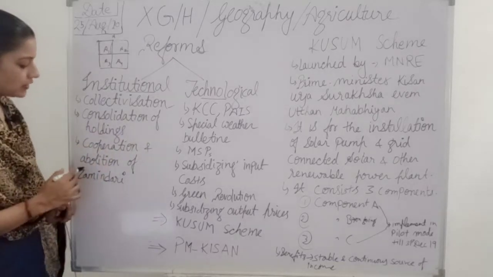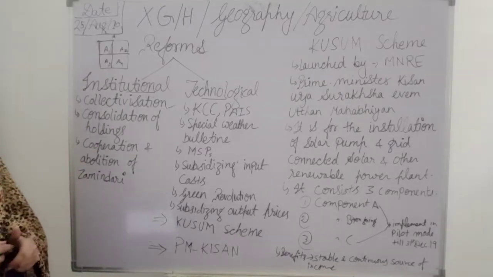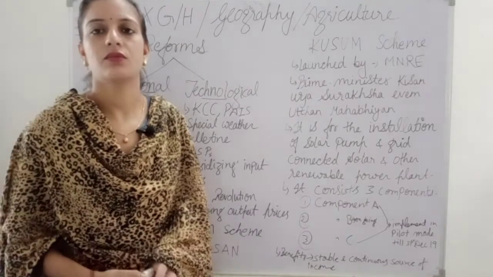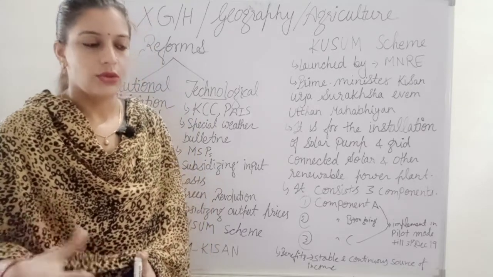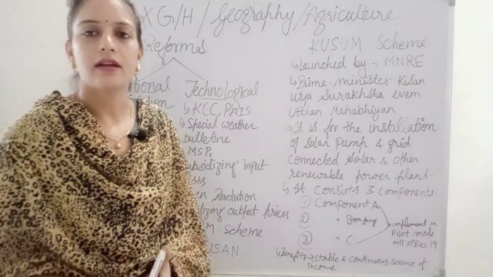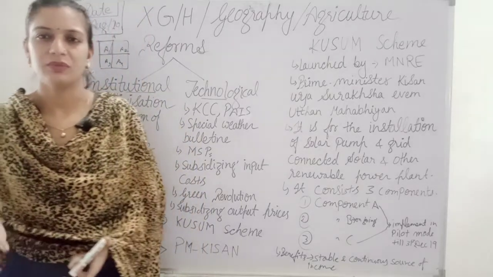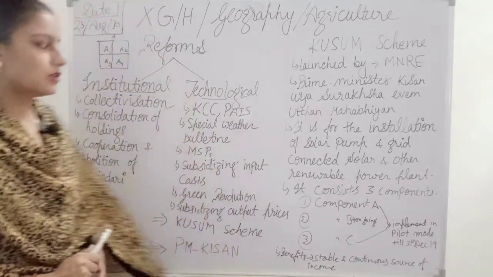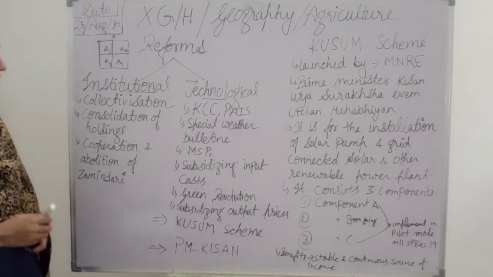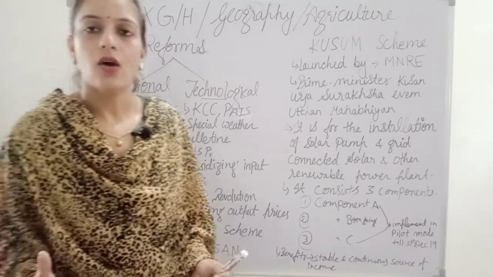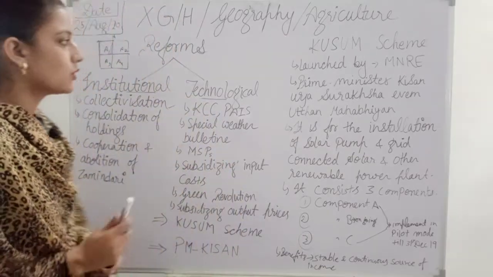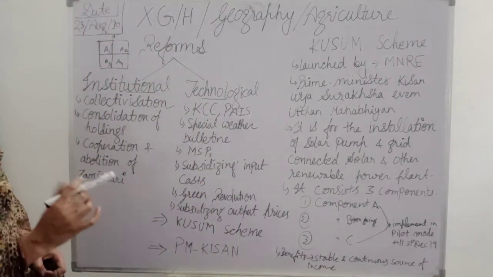Next is cooperation and abolition of the zamindari system. As we know, the zamindari system was very widely spread in India in the early time just after the British rule. But there was also the abolition of the zamindari system, in which the zamindars were holding the land of the poor people. So this was also a problem. So as we know that